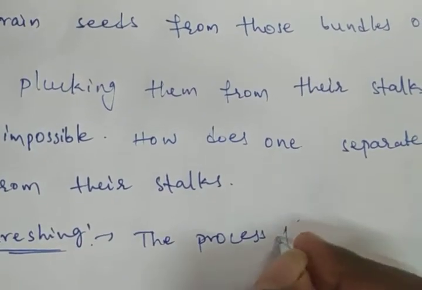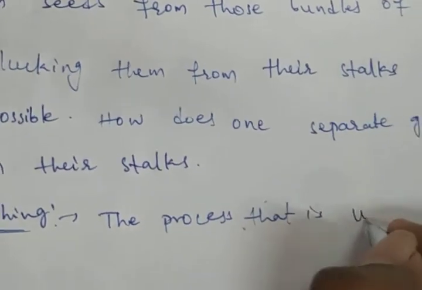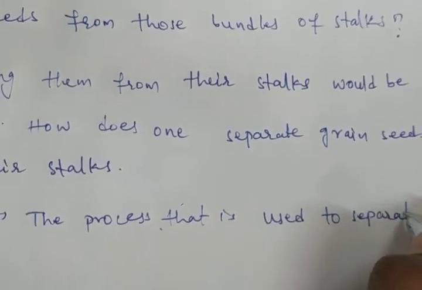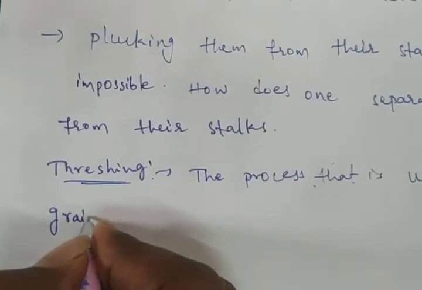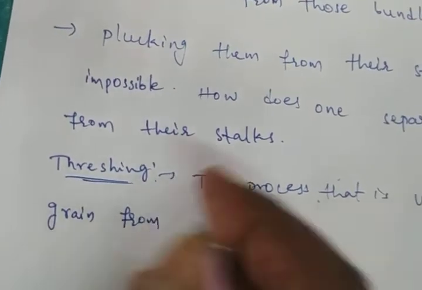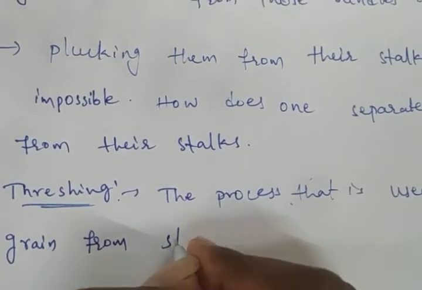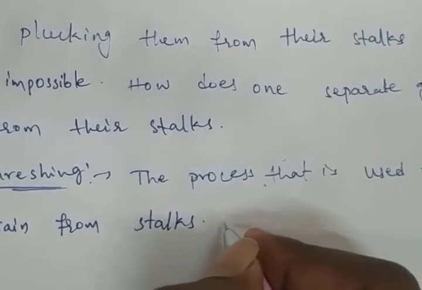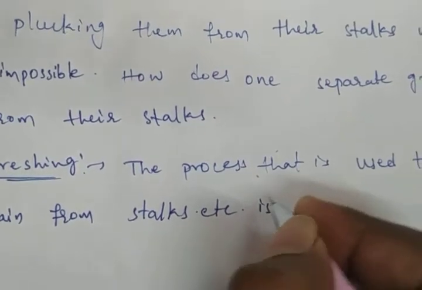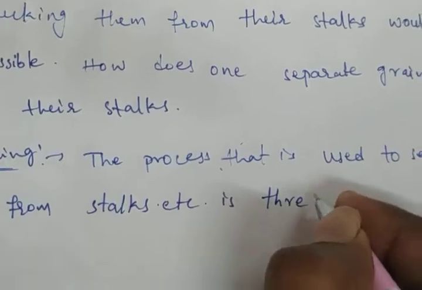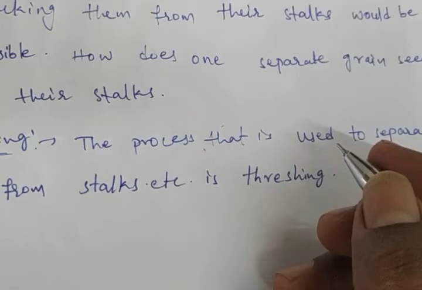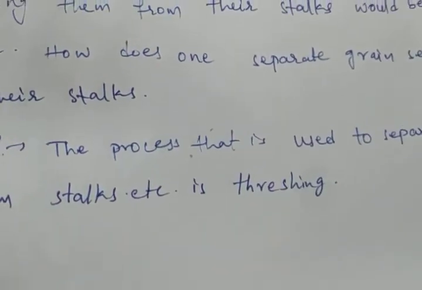The process that is used to separate grain from stalks is known as threshing. In this process, the stalks are beaten to free the grain seeds.